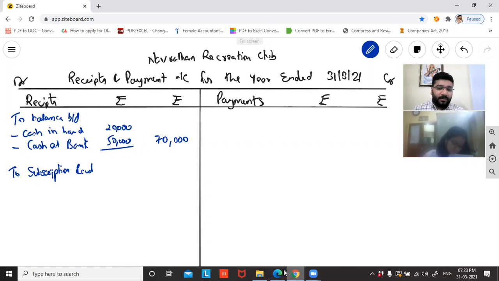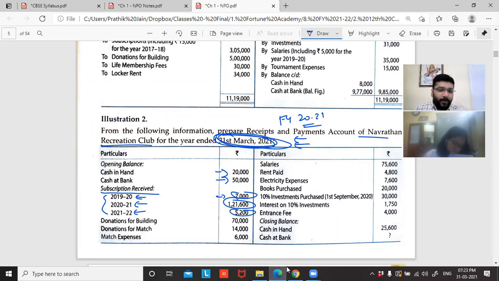Subscription received: 7,000 plus 121,600 plus 5,200. How much is it?